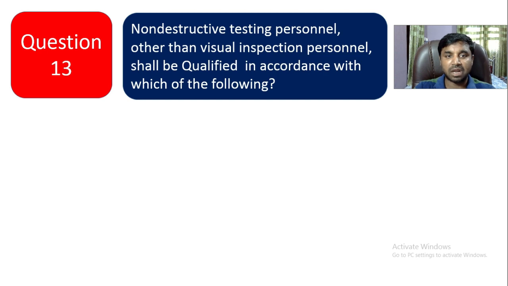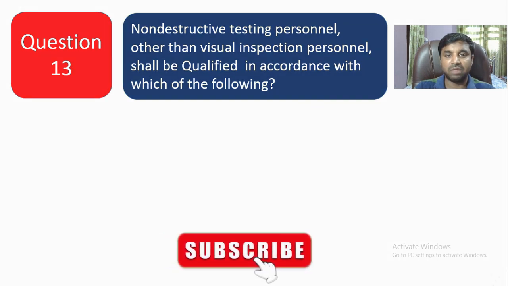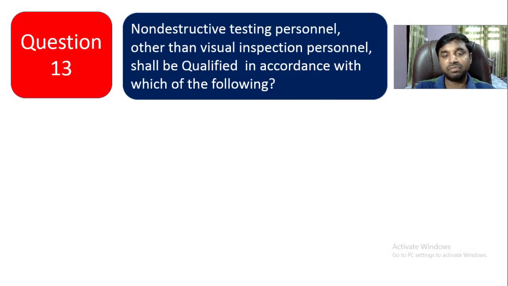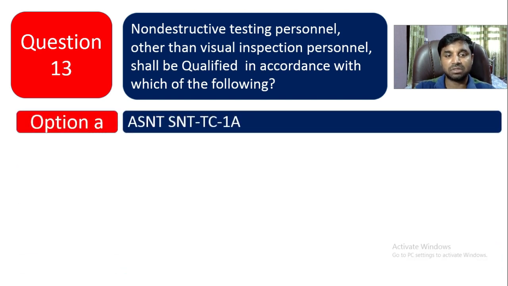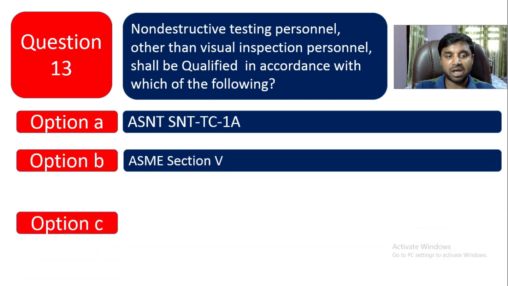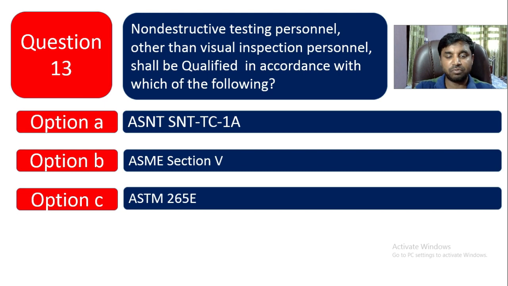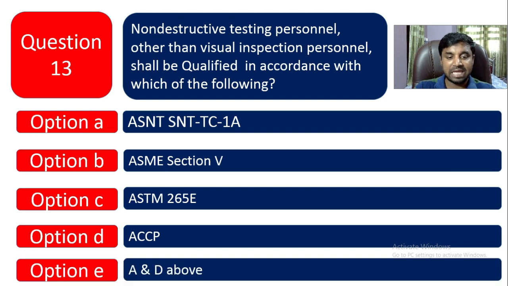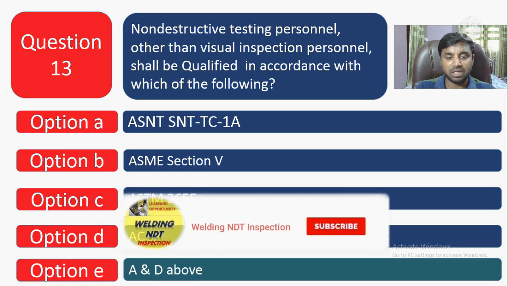Question number 13. Non-destructive testing personnel other than visual inspection personnel shall be qualified in accordance with which of the following? Option A is SNT-TC-1A. Option B is ASME Section V. Option C is ASTM E165, option D is ACCP, and option E is A and D above. ACCP and SNT-TC-1A are the requirements for the qualification. So both A and D above. Option E is the correct one.